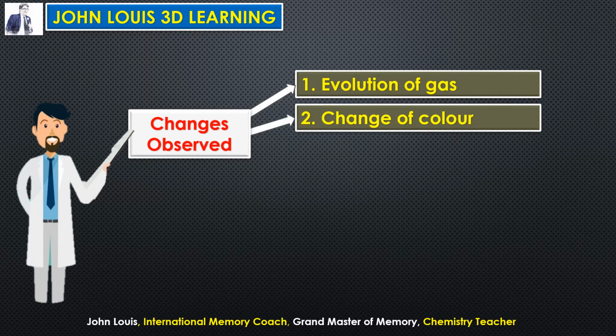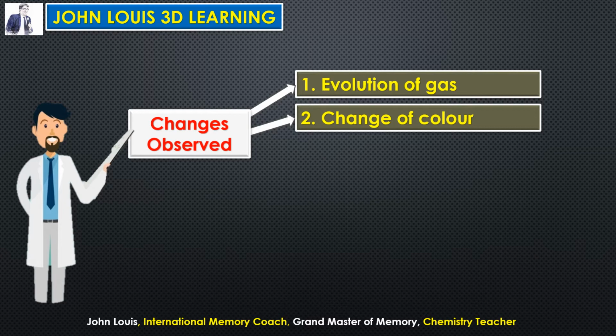And second thing, change of color. The reactant may be in one color, the product may be in some other color. Therefore, when a chemical reaction takes place, there will be change of color. By observing that, we can conclude a chemical reaction has taken place there.